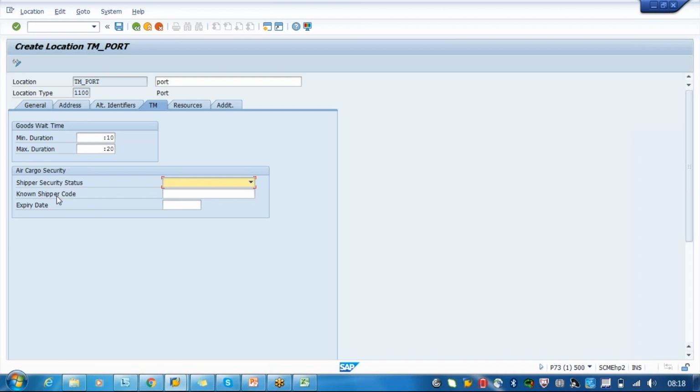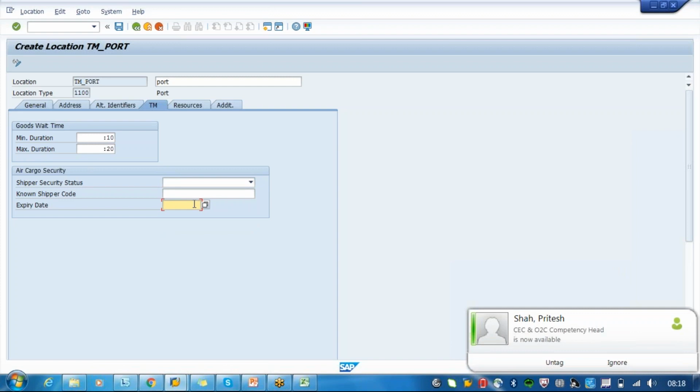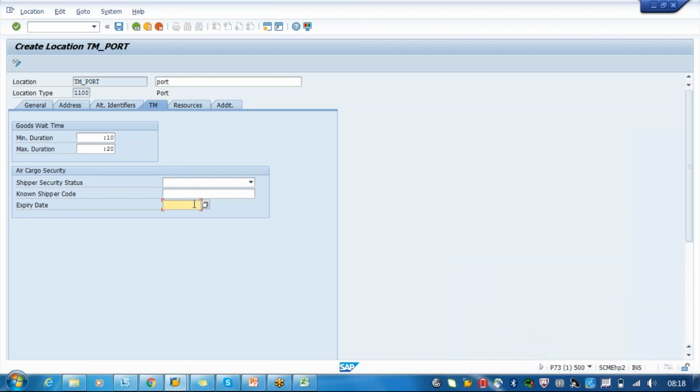Fine. And the expiry date is not really useful here. The expiry date will tell you about the shipper master data that you send from R3, or the shipper you created as a business partner in the TM. So you will have some data like the expiry date, the license expiry date.